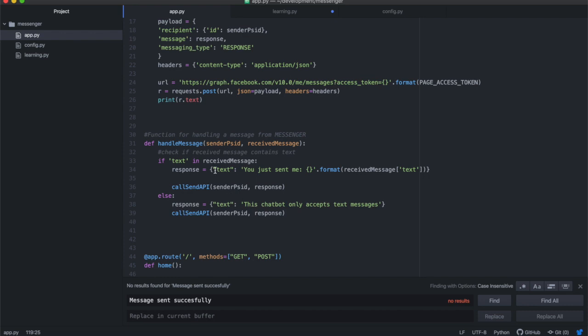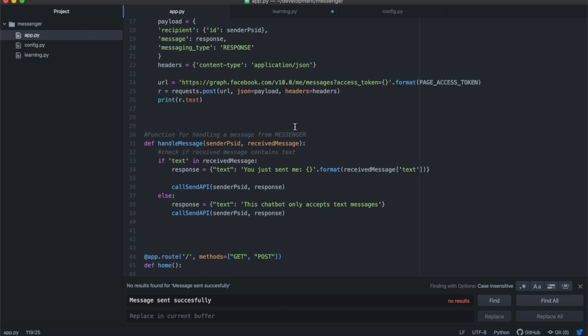But if they did send a text message, all I'm going to do is respond back to them. To respond, I'm just going to write, "You just sent me this." Then I'm going to take whatever the received message text was, whatever they sent me, and feed it back to them. I'm going to say, "You just sent me that."